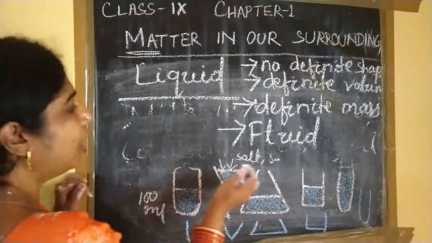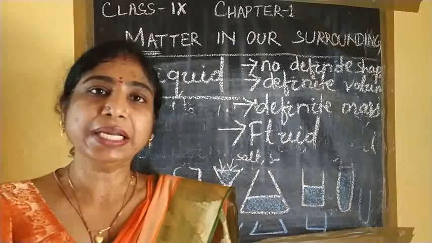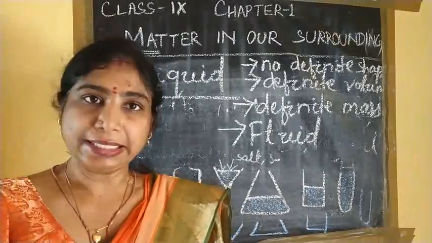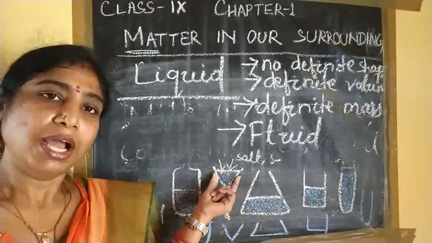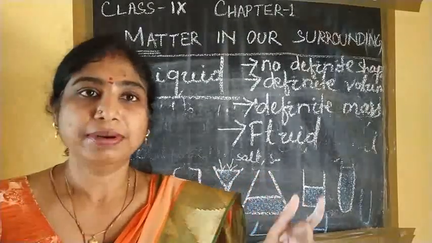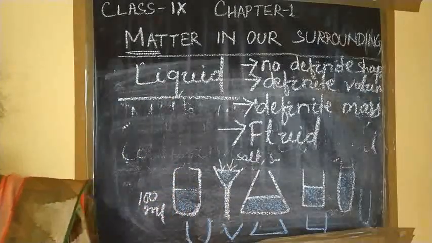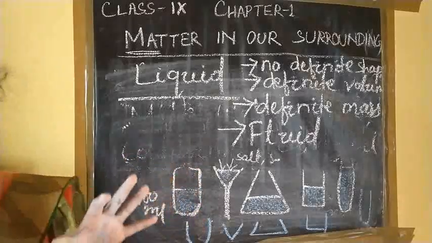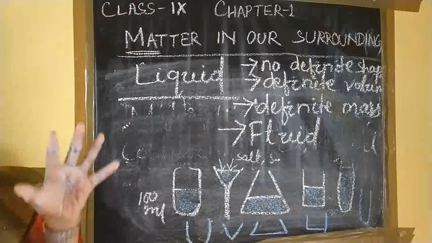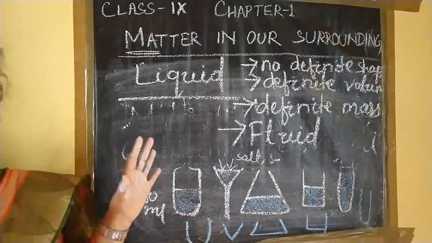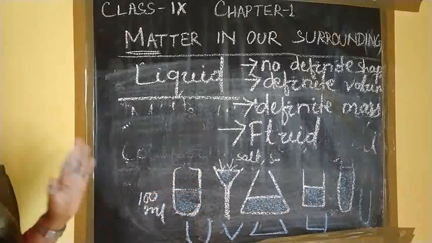For example, we know that some aquatic animals live in water because oxygen is dissolved in it. So some gases are also dissolved in water. That's why it is possible to live in water. Aquatic animals live in water due to this presence, because it dissolves everything. So an unlimited number of lives survive in water due to these properties. Okay, this is all about the liquid.